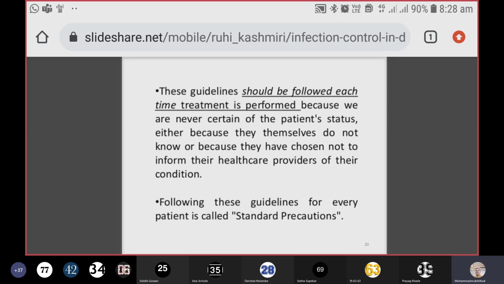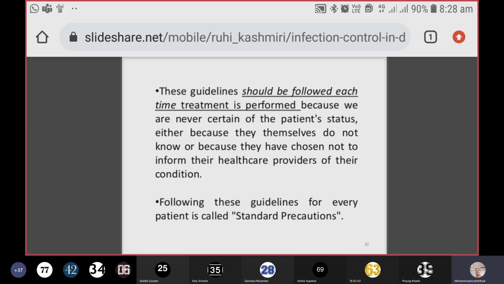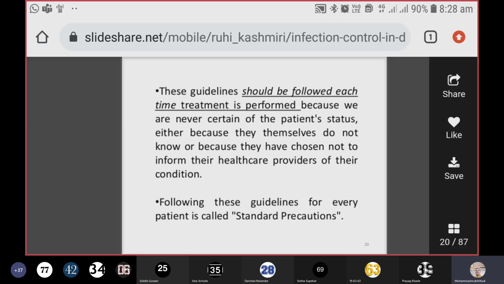Okay, because we are never certain of the patient status, no one will tell you what type of infection that person is suffering, because they don't have symptoms at that moment of time. For example, hepatitis B. If a person is a chronic carrier for hepatitis B, how will you come to know by just looking at that patient? Not possible. So you have to assume all the patients are potentially infectious. Assume, as I'm saying, mind this word, assume, because you cannot tell them.